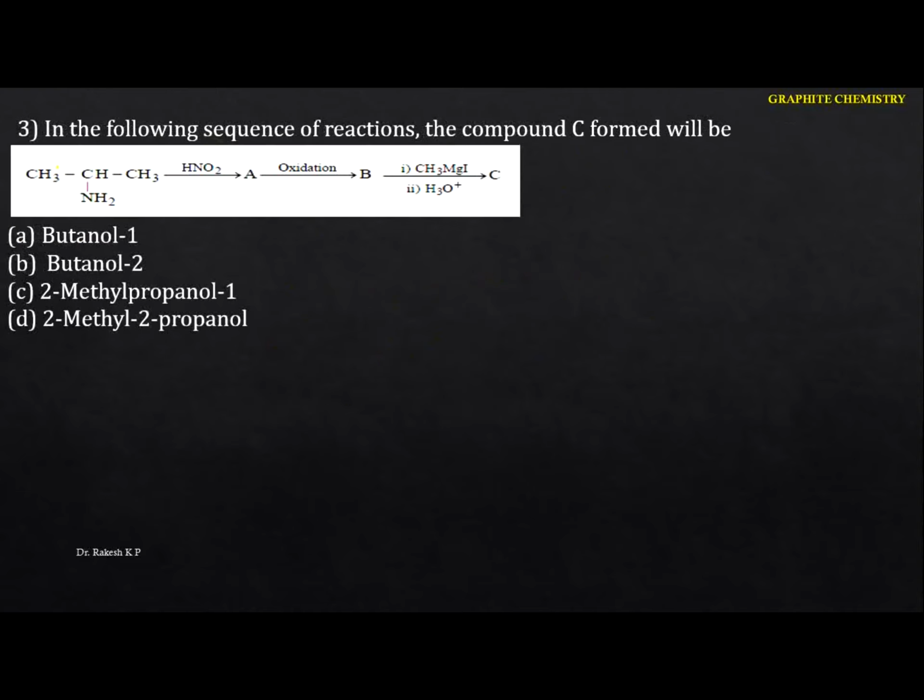Next one: in the following sequence of reactions, the compound C formed will be. Just go to this one here. Here they have given isopropyl amine. Let me take the particular reactions here. This isopropyl amine reacts with nitrous acid. I'm going to take nitrous acid in this form, O double bond N, OH. During the reaction, the byproduct here will be water.